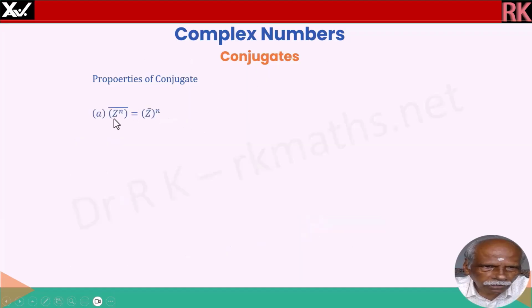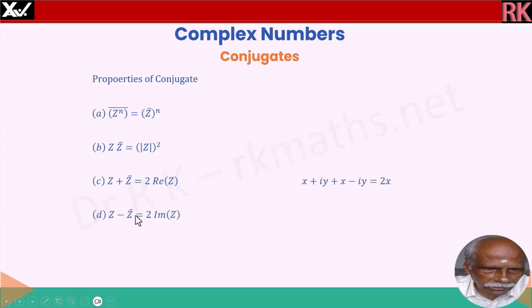You will see properties of conjugate. The conjugate of a power is equal to power of the conjugate. Right? And z into conjugate of z is equal to square of the modulus of z. So you can verify these things. Take any number 2 plus 3i and 2 minus 3i, multiply these two, and then take the modulus of 2 plus 3i, square it, and you will get the same answer. So z plus conjugate is equal to 2 times real part of z. z minus z conjugate is equal to 2i times imaginary part of z.